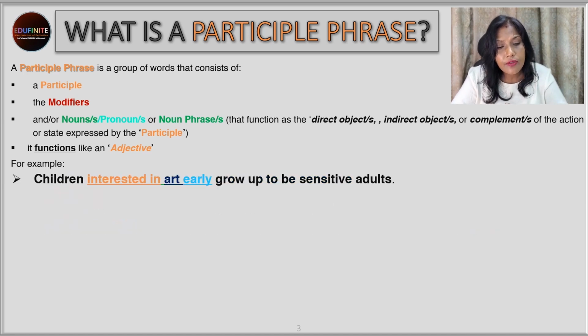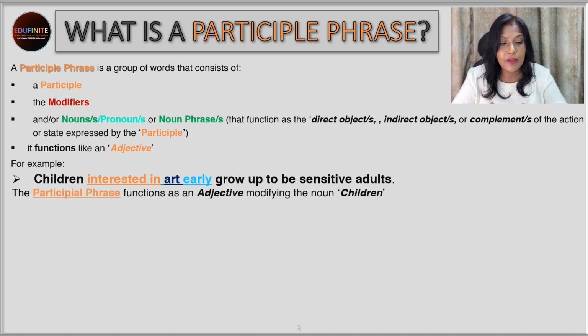Next, children interested in art early grow up to be sensitive adults. So over here, the participle phrase interested in art early is an adjective because it is modifying what? The noun children. It is telling us more about the children. What type of children? Those who are interested in art early. That means at a very early stage.